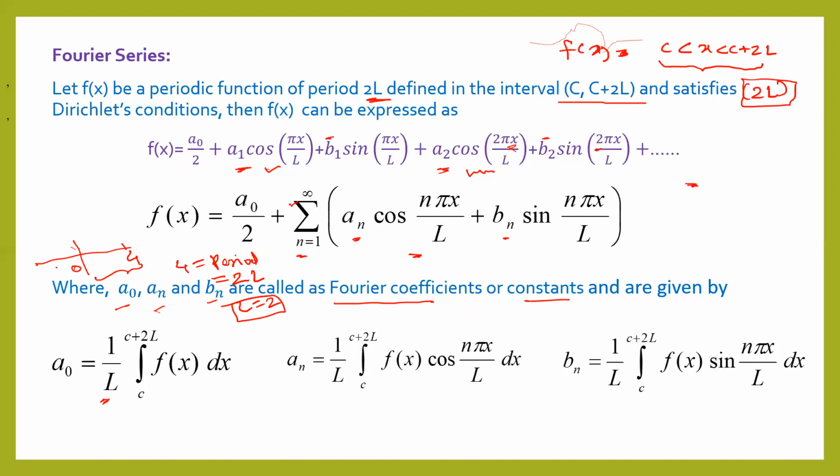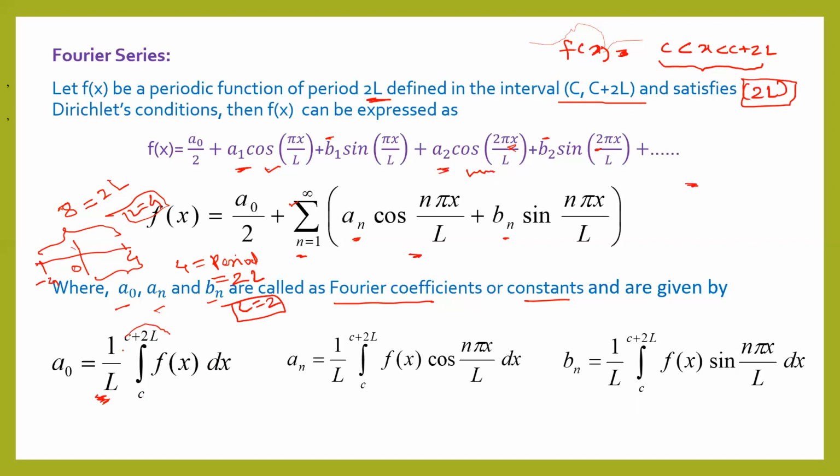If a function is defined in the interval -4 to 4, you can see the total length of the interval is 8, right? So you have to compare this with the period 2L. The period is 8, so 2L is 8, and you will get L is equal to 4. So in this way you have to calculate the value of L. Whatever is the period, half of that period we write here as L.